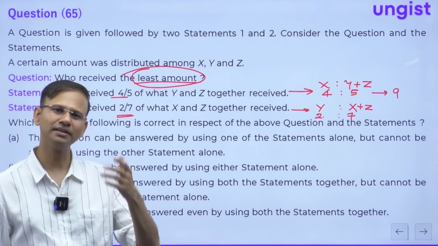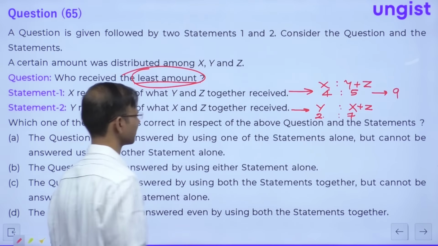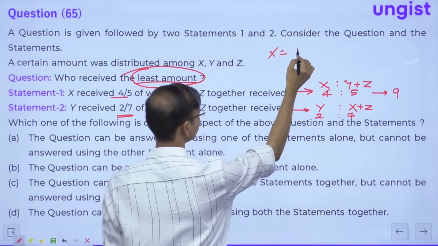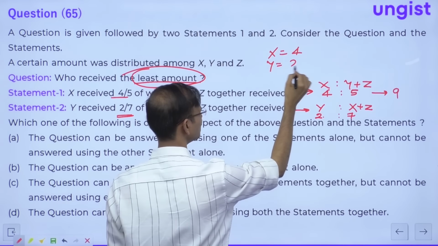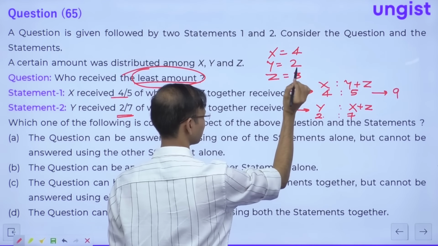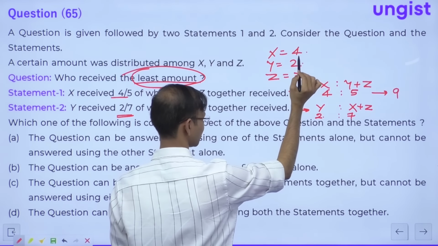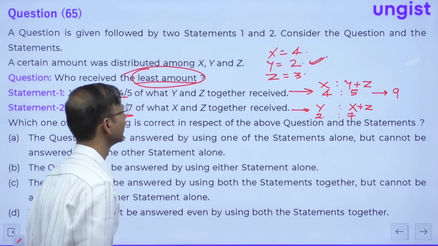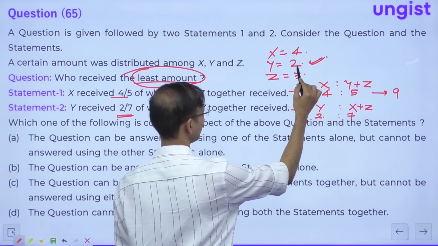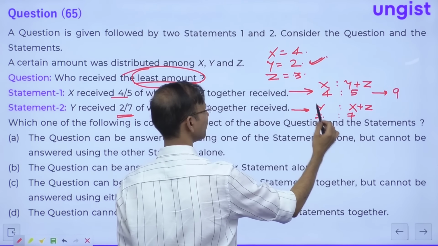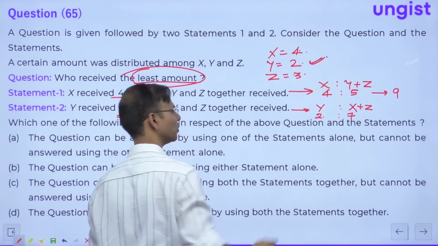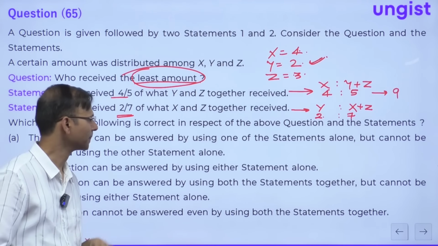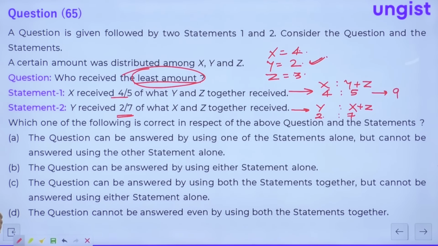So just assign the given numbers, right? x is equal to 4, y is equal to 2, z is equal to 3. 4 plus 2 is 6, 6 plus 3 is 9, right? Who got the least? y got the least, right everyone? And just cross verify this. y plus z is 5, 4 is to 5, and then y is 2 and 4 plus 3 is 7. Yeah, both the statements are being satisfied, right everybody? So here the correct answer is, the question can be answered by using both the statements together. So question number 65, the answer is C.